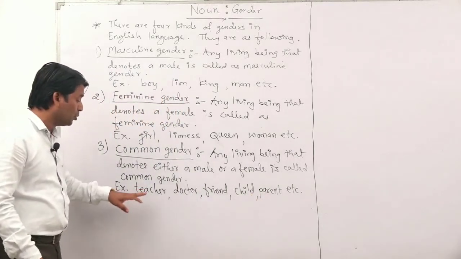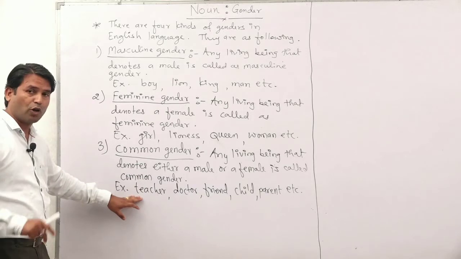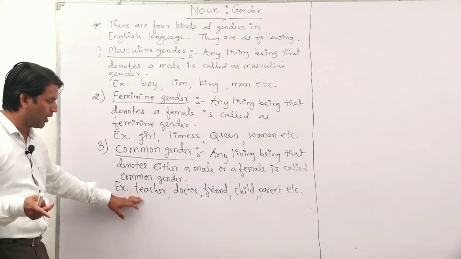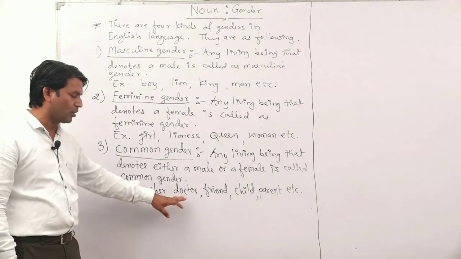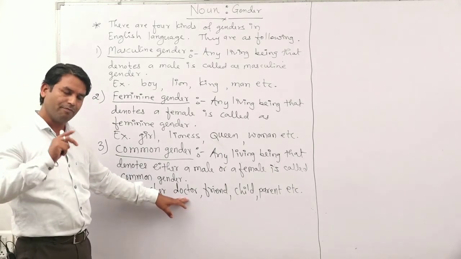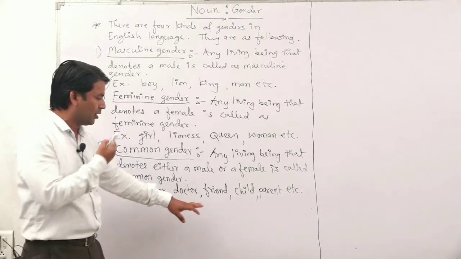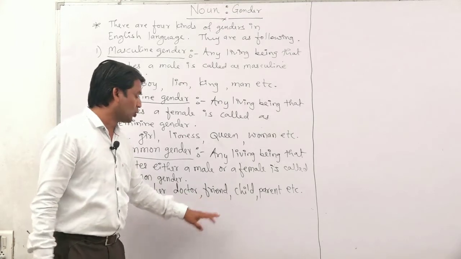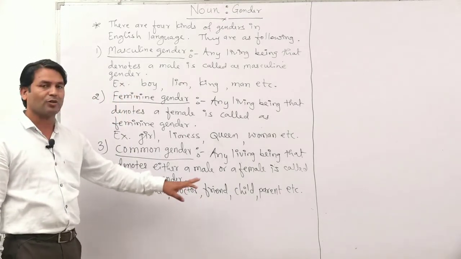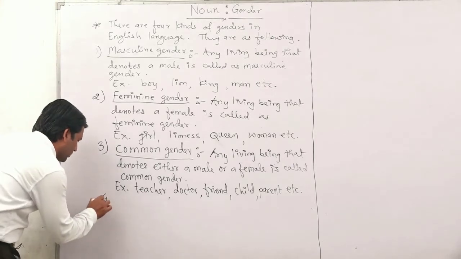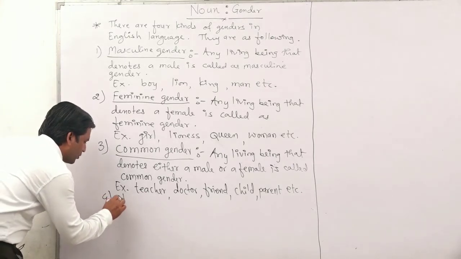Means we can use teacher for both, for man or woman. We can use this noun doctor for male or female. Okay, we can use this noun friend for male or female. So that is why such nouns are known as what? Common gender.